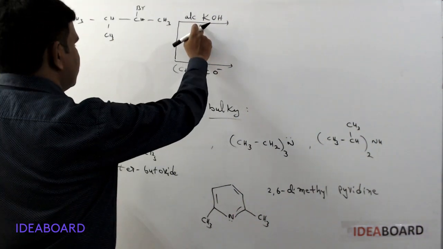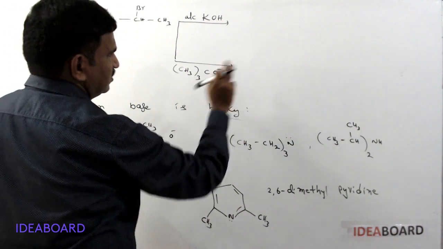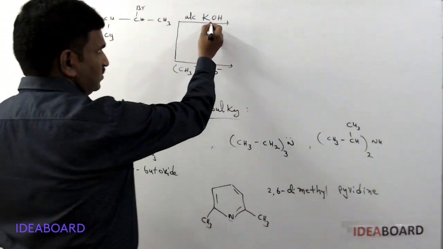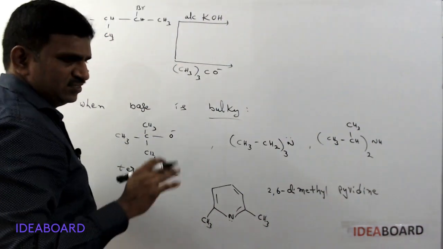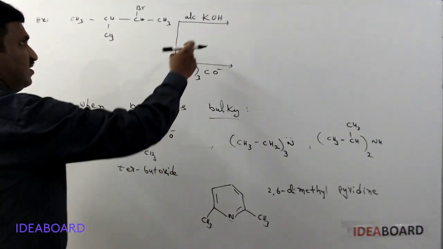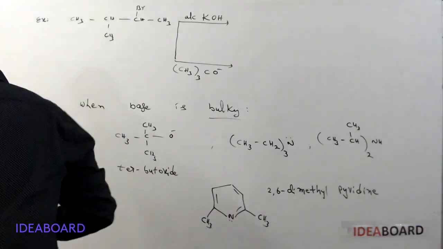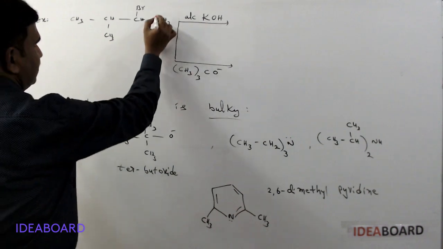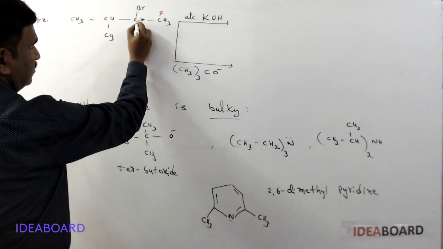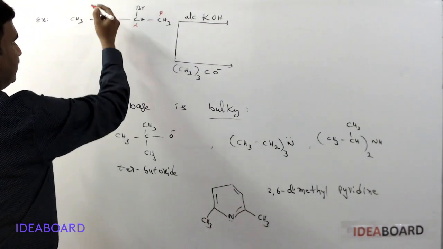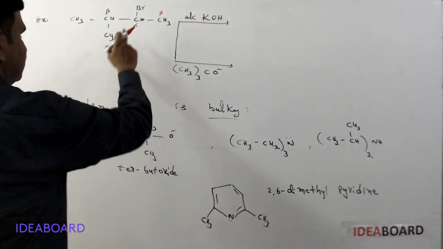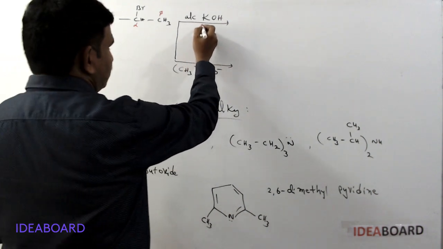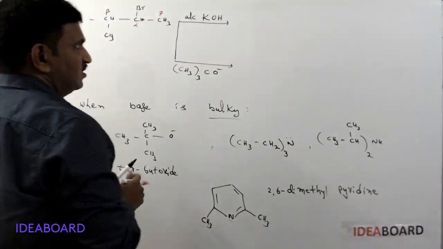What is the product in this presence and what is the product in that presence? When there is a simple small base, alcoholic KOH, which is a strong base, it always tries to attack the beta carbon. Here we have two beta carbons: this is a beta carbon adjacent to this alpha carbon, and this is also a beta carbon adjacent to this alpha carbon.